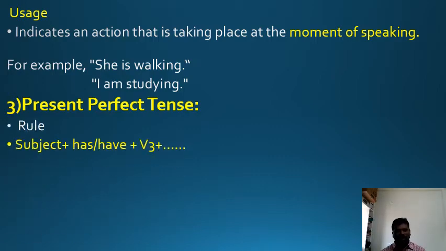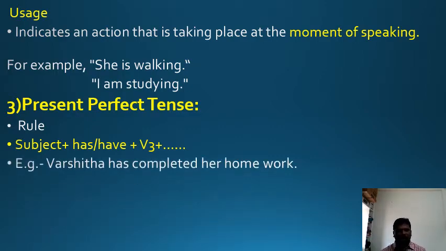The next tense, the third tense in the present tense, is the present perfect tense. Rule to form: subject plus has or have plus V3. Here we use the past participle to form this tense. Let me explain with one example how the tense is made. Varshita has completed her homework is an example.